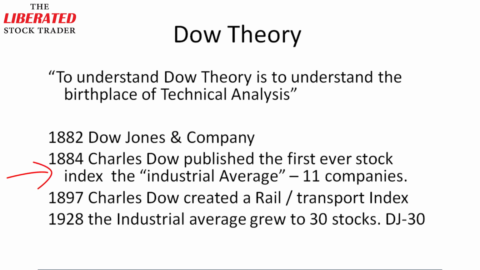In 1884, Charles Dow published the first ever stock index, the Industrial Average, consisting of 11 companies. In 1897, Charles Dow created a rail, or what is now known as the Transport Index. In 1928, the Industrial Average grew to 30 stocks, the famous DJ30. And this is how it still stands today.